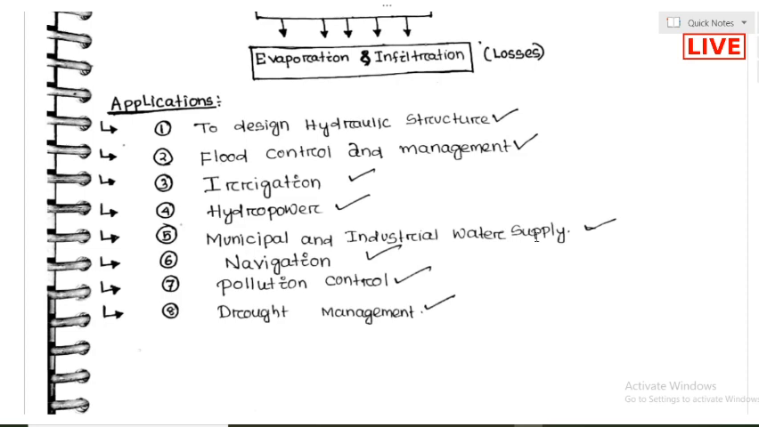Municipal, pollution, drought management. Suppose in a particular area the precipitation amount is very less, so how can we store the water for the future, so that the additional water will be used when there is a deficiency in water? That management will be done by hydrology. So we can say there is a huge application of hydrology in a practical point of view. Next we are going to talk about